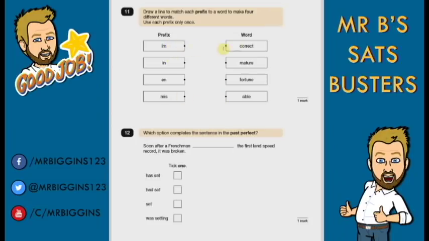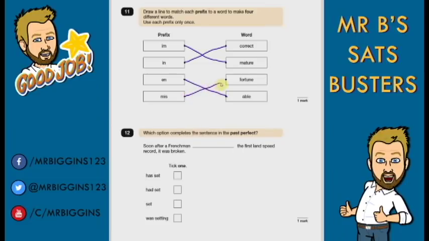So we've got im. Let's try the 4 and see which one you think. Incorrect. I know that's not right. Immature. That's definitely a word I recognise. Infortune, don't recognise. Imable. So this one must be immature. In, so now we only have 3 left. Incorrect. Definitely sounds right. Infortune, inable. Okay, that's definitely incorrect. So for in, I've got infortune and enable. Enable is the only word I recognise, so it must be that one.